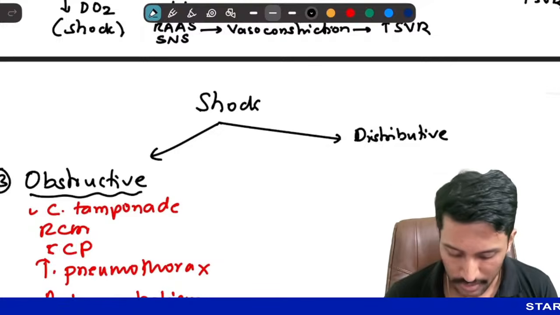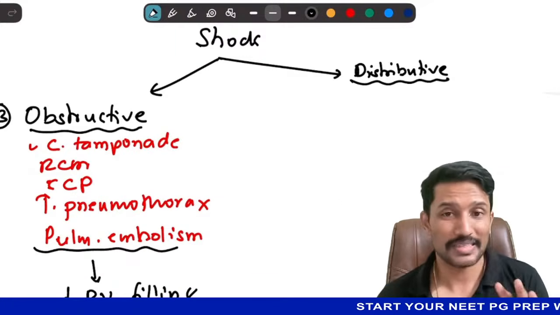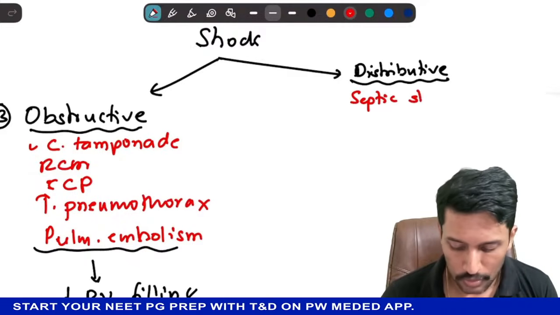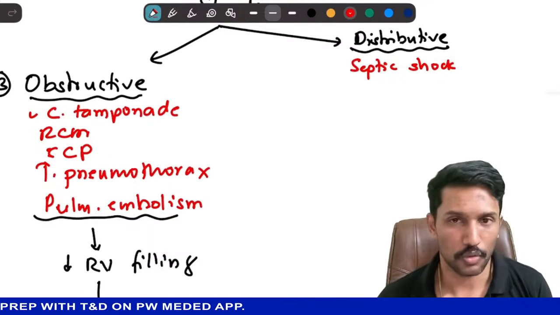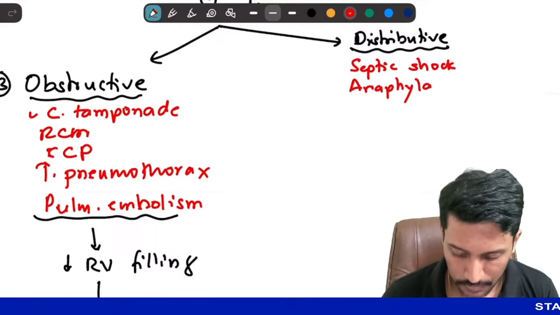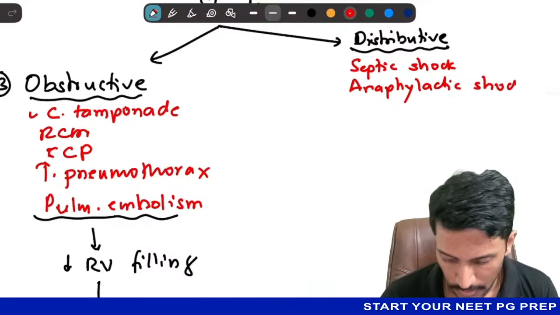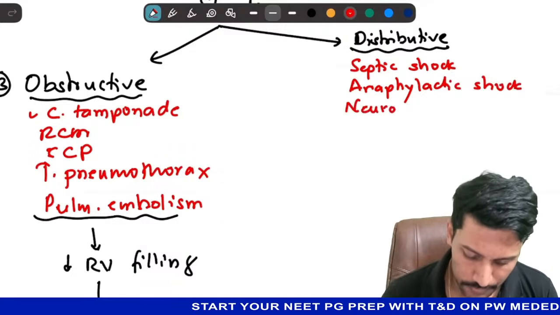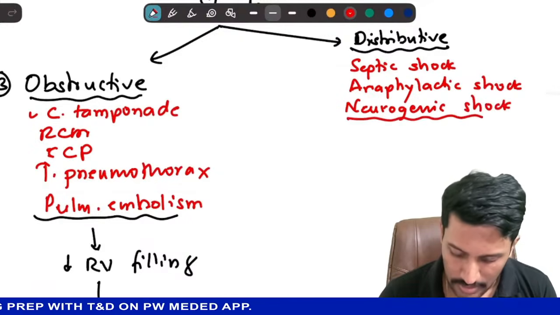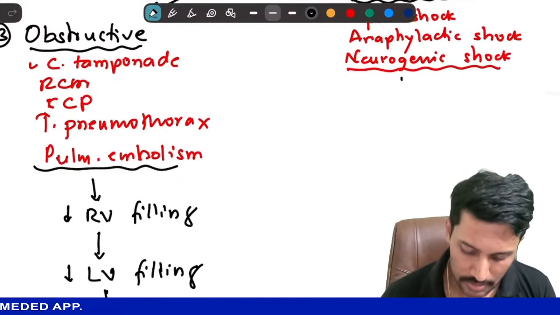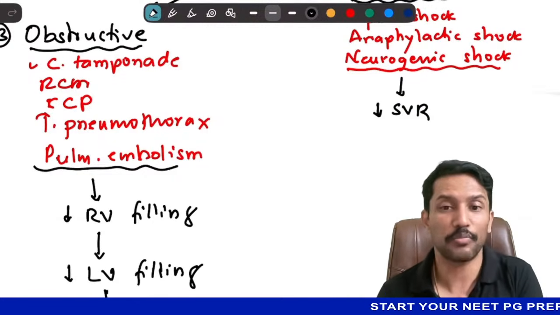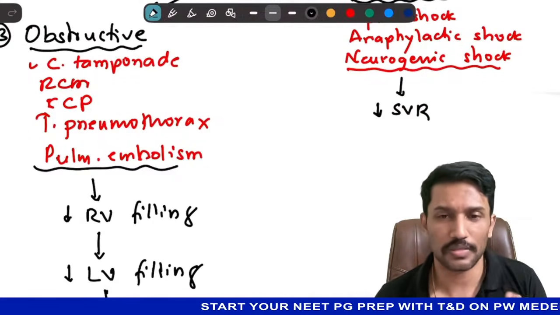So what are the examples for distributive shock? The examples for distributive shock are septic shock, one of the very, very common causes of shock. Septic shock. Okay, what else? Anaphylactic shock. And then neurogenic shock. So what exactly happens in these conditions? In all these conditions, there is decreased systemic vascular resistance. That's the beginning point. But why is systemic vascular resistance decreased?